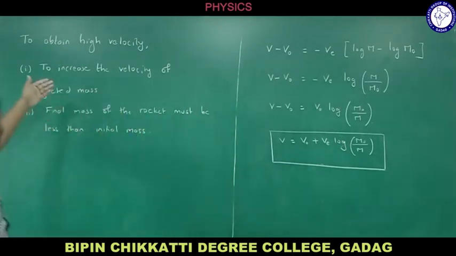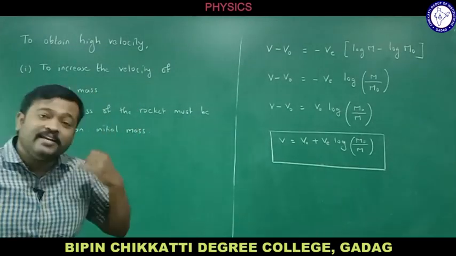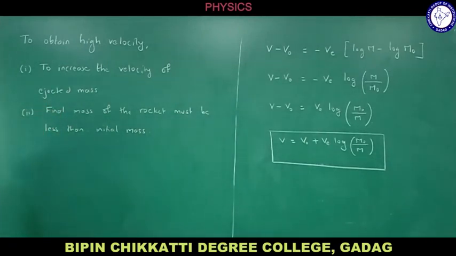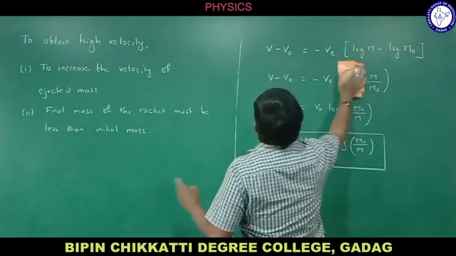Means there are two ways to increase the speed of the rocket. One, by increasing the speed of the emitted mass, the ejected mass, right? The second way, the final mass of the rocket must be very much less compared to that of initial mass of the rocket. So if these 2 points are fulfilled, then you can move the rocket with a higher velocity. Okay, now let me speak practically what happens now here, right?